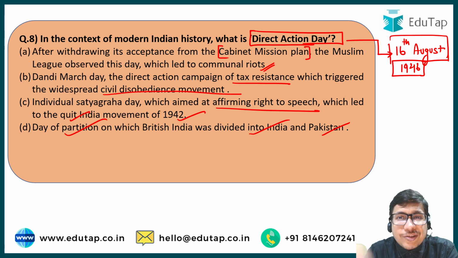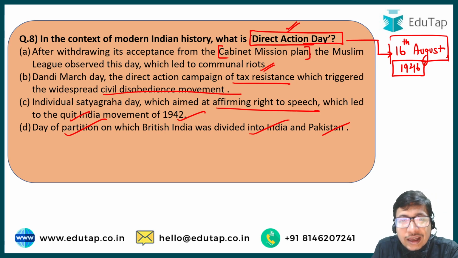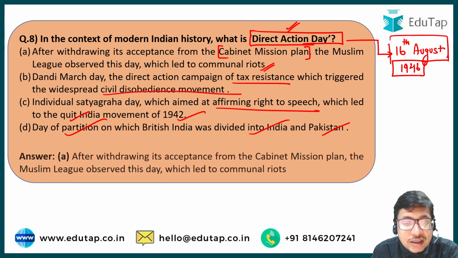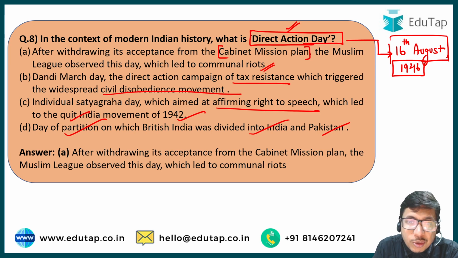Large-scale communal riots were held across the country on 16th of August 1946, and this was Direct Action Day, where they were trying to press their demand. They were trying to blackmail other Indians and British officers into accepting their demand by force, right? So this Direct Action Day was organized by the Muslim League and their leaders on 16th of August 1946 in order to make people accept their demand for a separate Pakistan. So the correct answer is option A.